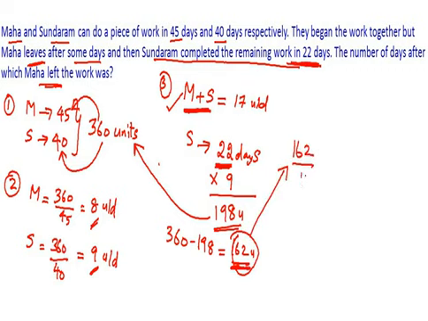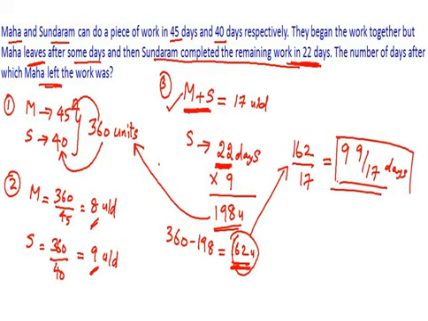Since Maha and Sundaram are going to complete these 162 units, how long would they have taken? 162 divided by 17, and that should give us 9 and 9 upon 17 days. So this is the time period when both Sundaram and Maha are working together. And what is the question exactly? The number of days after which Maha left. So this is our